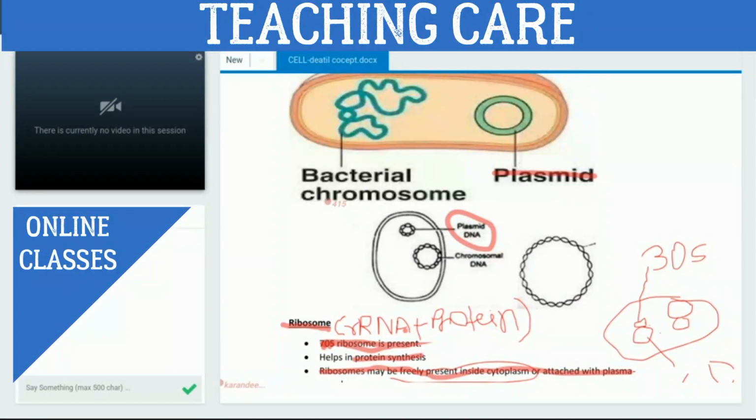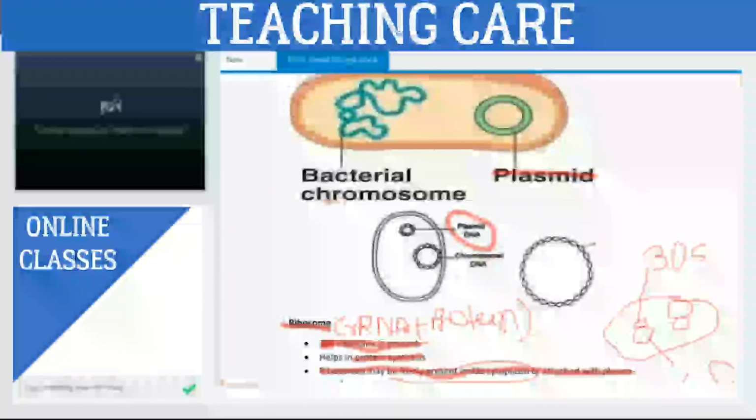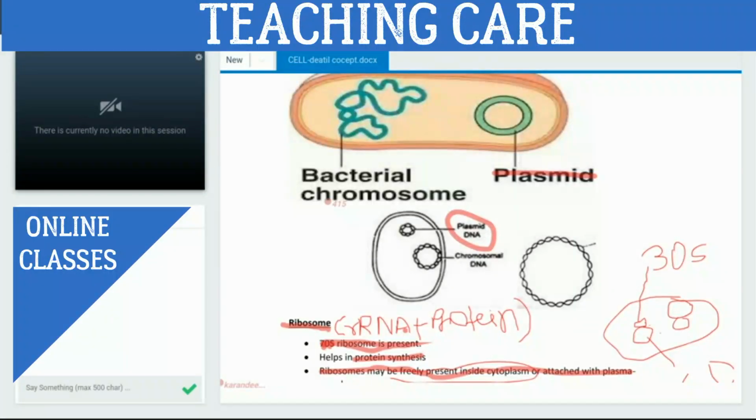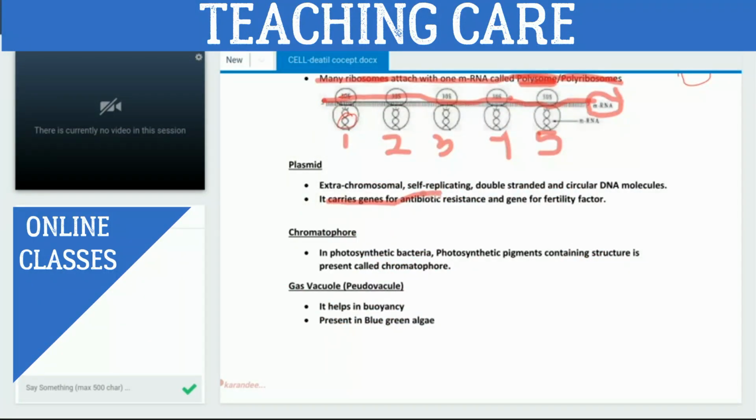Plasmid. Because plasmid carries genes for antibiotic resistance, right? We studied this in the last class. You might have heard that somebody is taking more and more antibiotics, but the condition of that person is not improving, right?